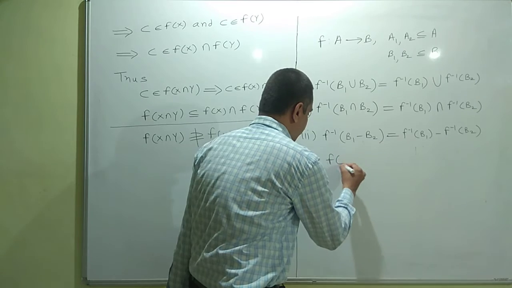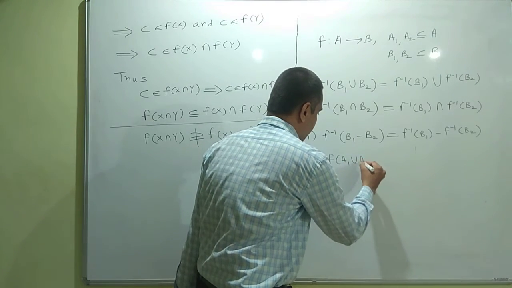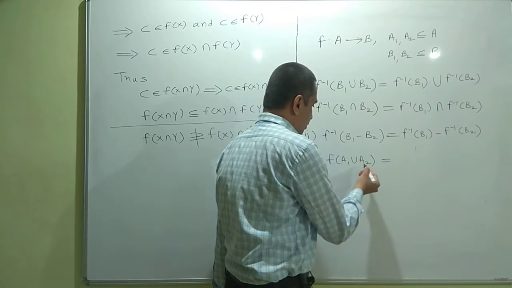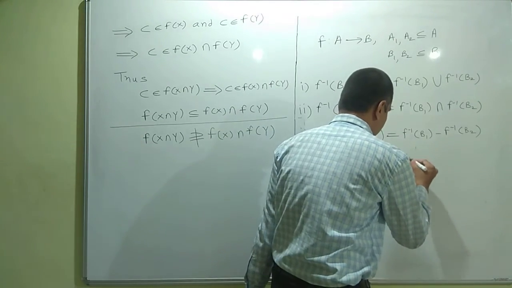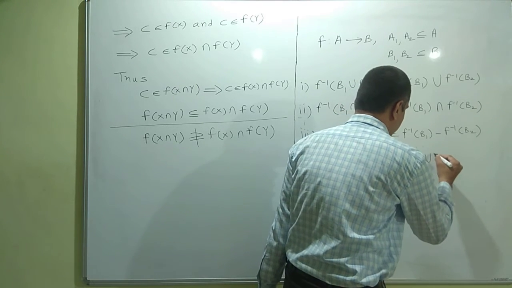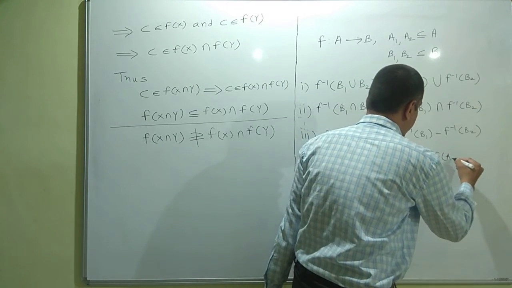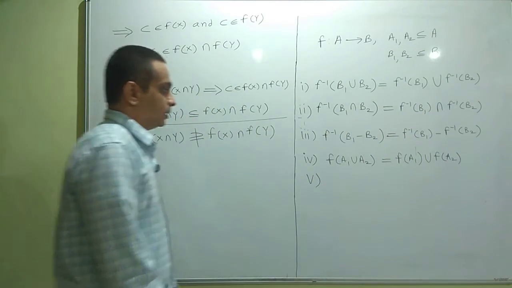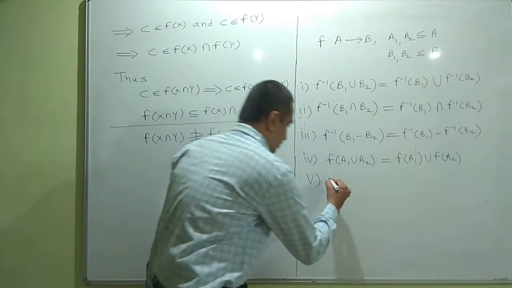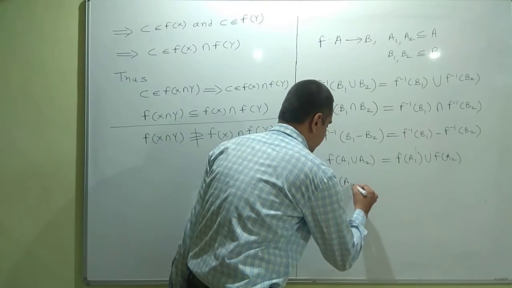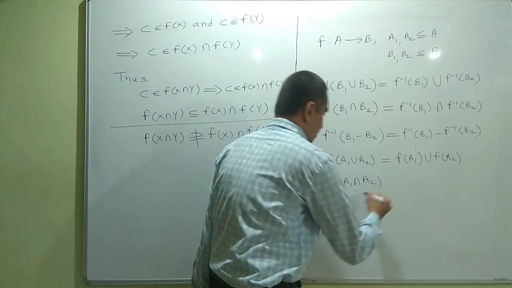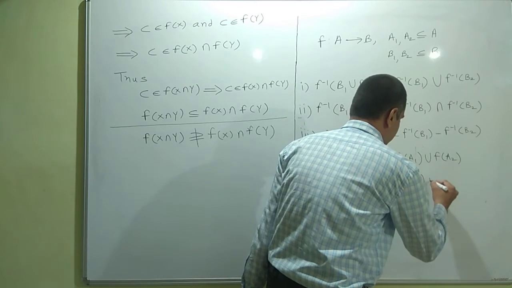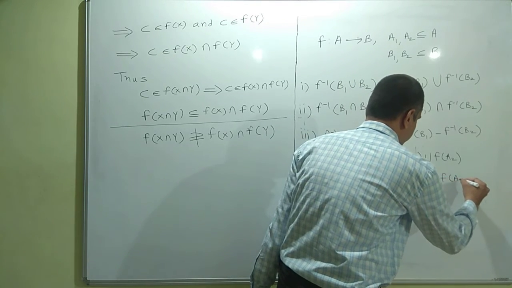F of A1 union A2, we have proved this property in the previous lecture, that image of union is union of images. So F of A1 union A2 is equal to F of A1 union F of A2. What is true for intersection is this: F of A1 intersection A2 is a subset of F of A1 intersection F of A2.